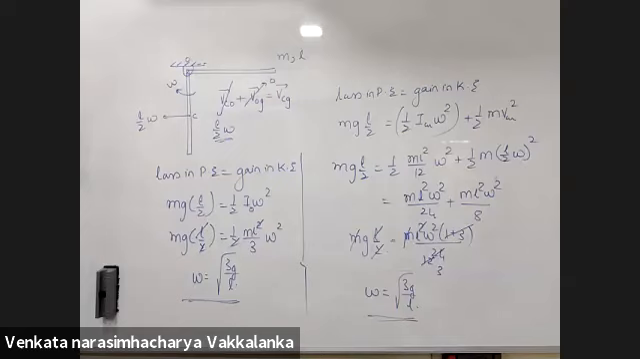Excuse me, sir. Why are we taking half m VCM square to be translational velocity, sir? We didn't take anything like that. It is the kinetic energy of the center of mass. Center of mass is treated as a point object. तो point object का kinetic energy क्या लो?